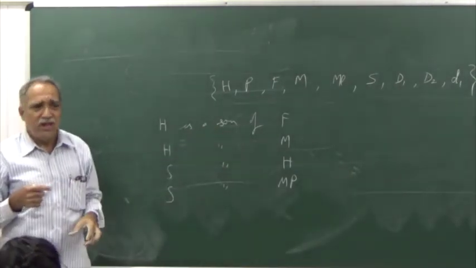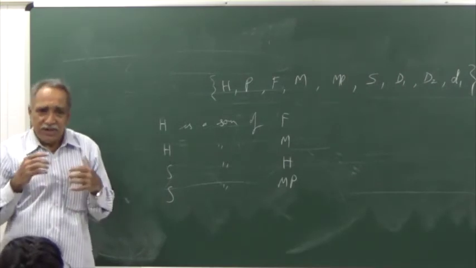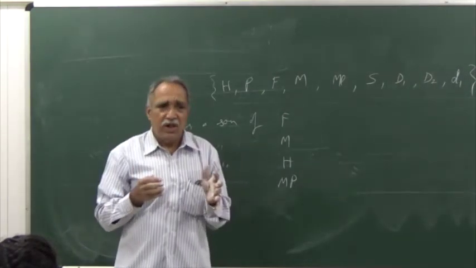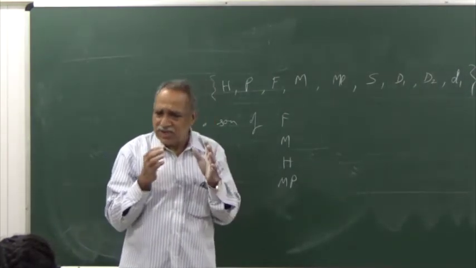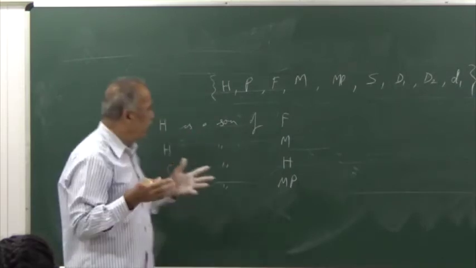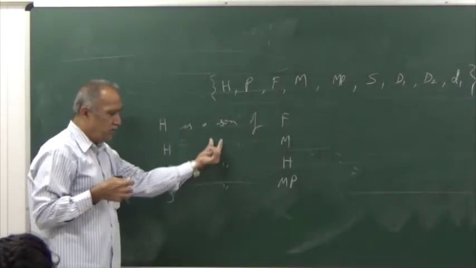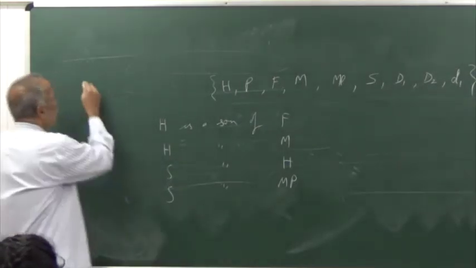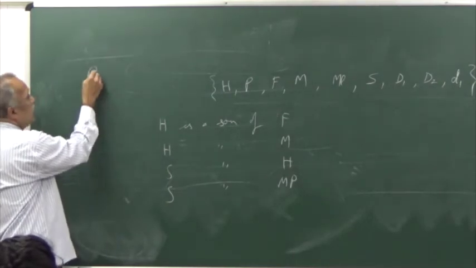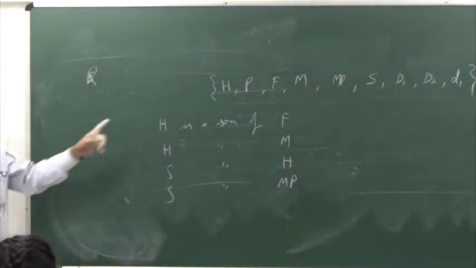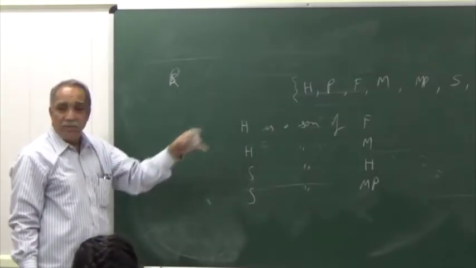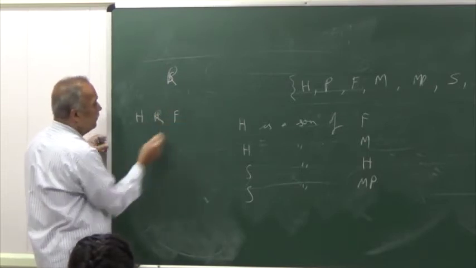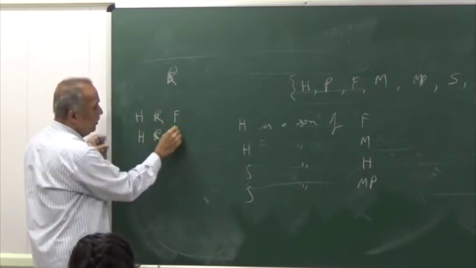Normally in mathematics, we are fond of symbols. Whenever repeated occurrence arises, we try to abbreviate that expression or that sentence that is repeatedly occurring. Let me here also, instead of using these marks, let me symbolize the relationship. I will use the symbol. This is a son of. I will use this symbol to denote the relationship. So my statements take a simpler form. H is son of F, H is son of M, so on.